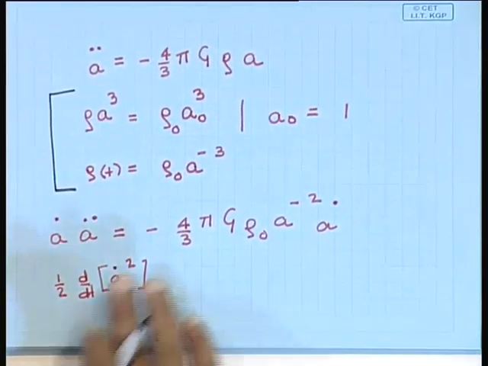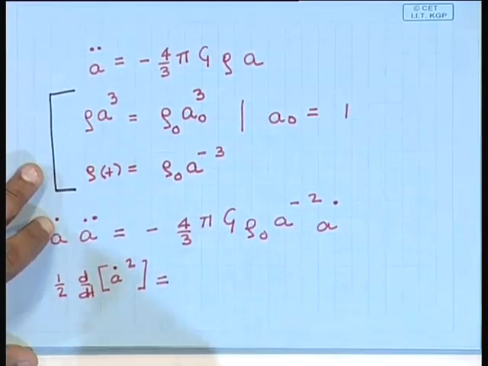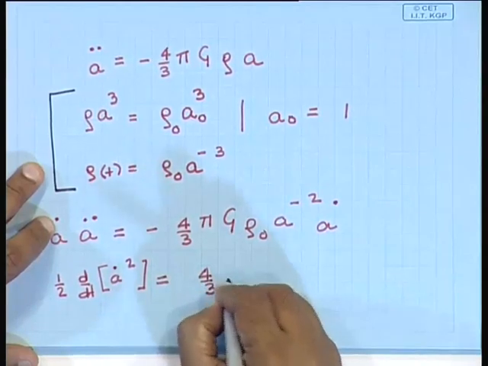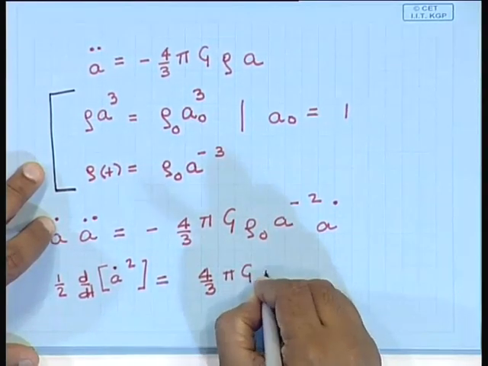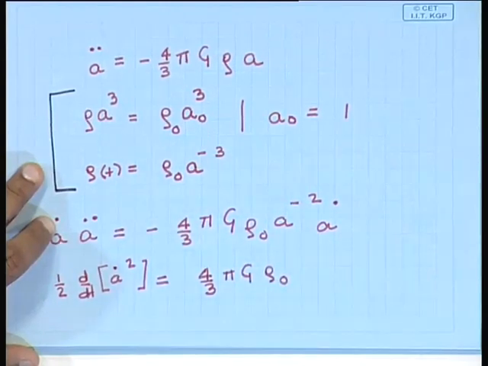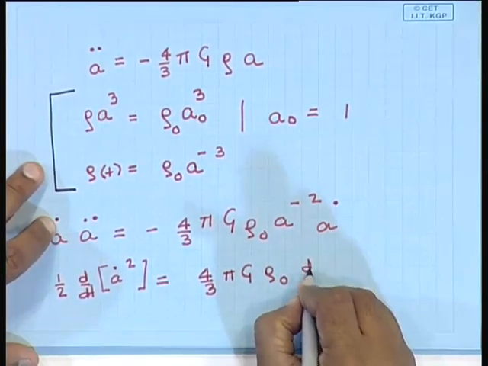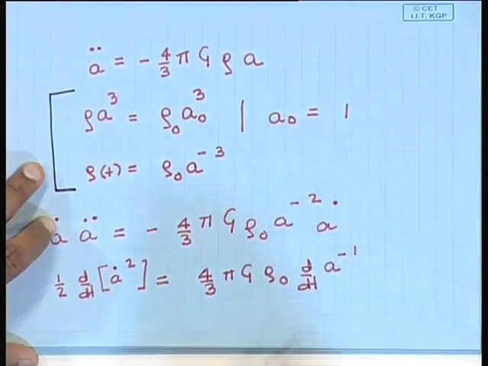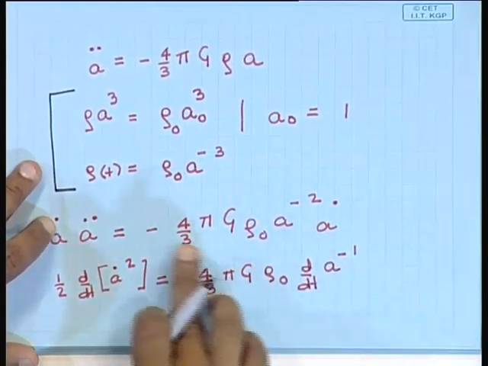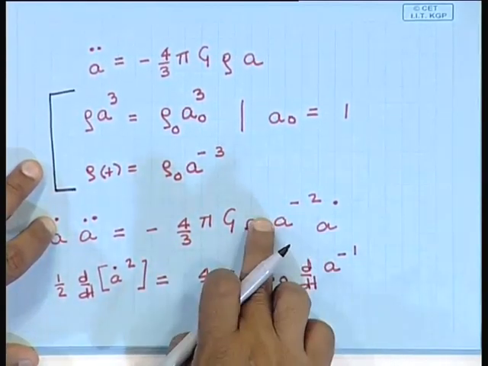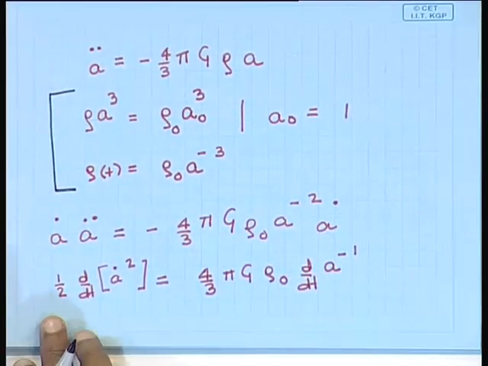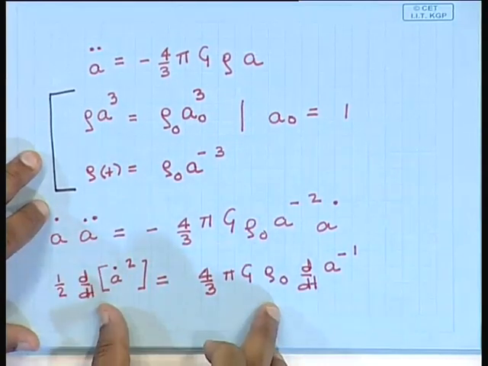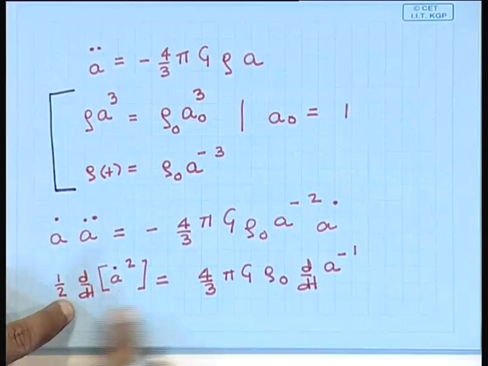And the right hand side, again I can write as 4/3 pi g rho naught into d by dt of a to the power minus 1, because if I differentiate this, I will get a minus sign, and a to the power minus 2 into a dot. So, we have converted this differential equation that we wish to solve into this equation, and this has first derivatives on both sides.